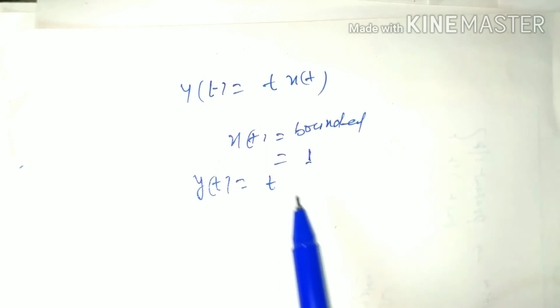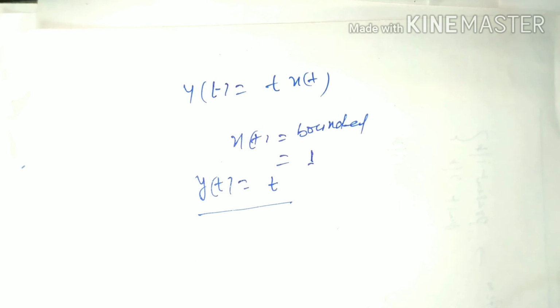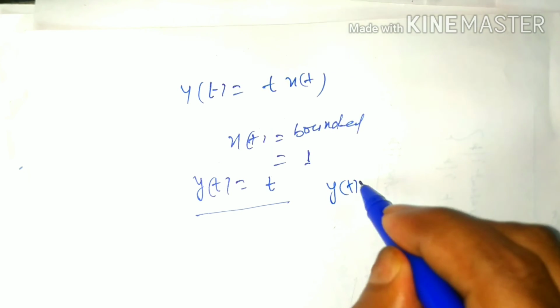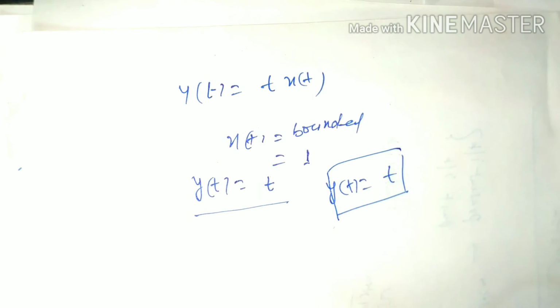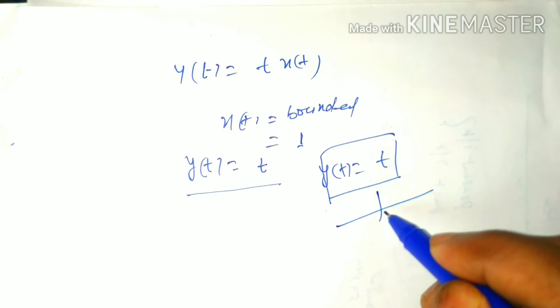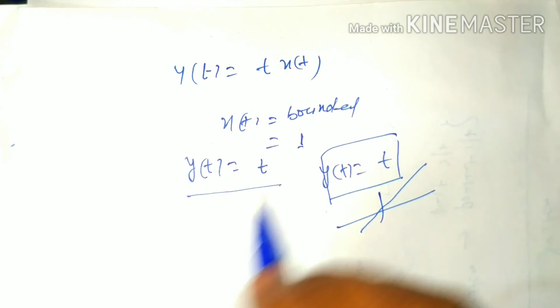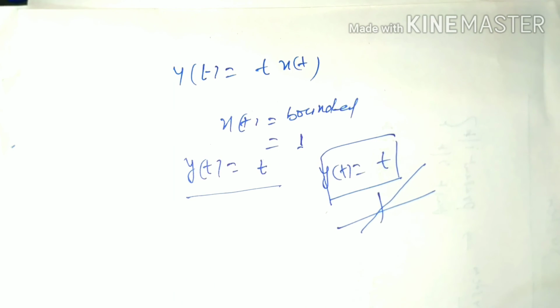If we put x(t) equal to 1, then its output y(t) equals t. We know that output y(t) equal to t is an unbounded output because its graph is like this. So for a bounded input, its output is unbounded. So that type of system is an unstable system.